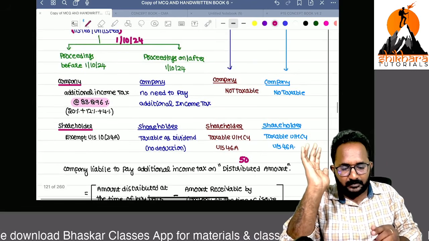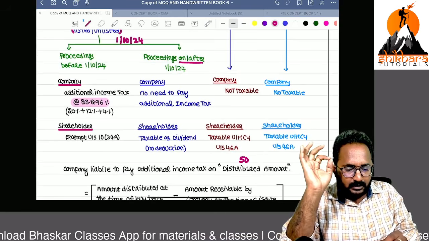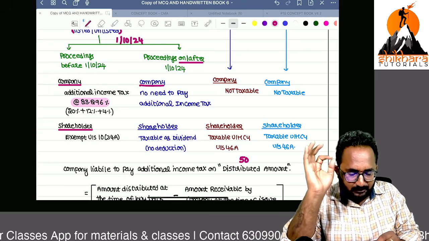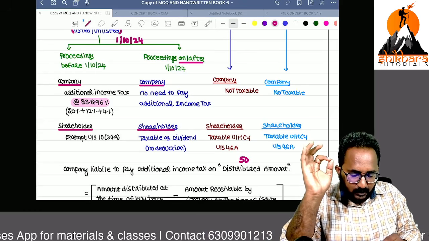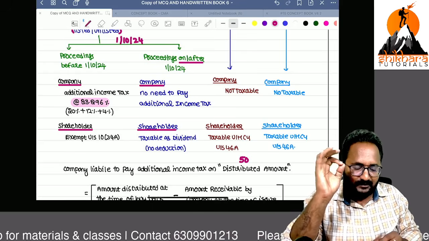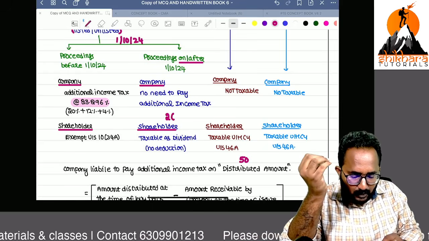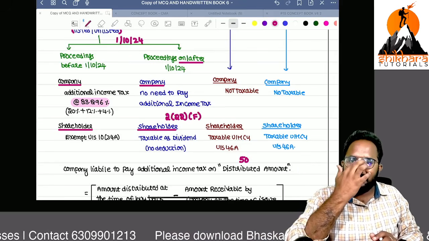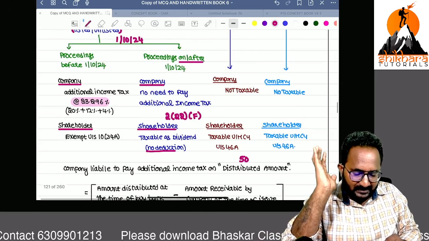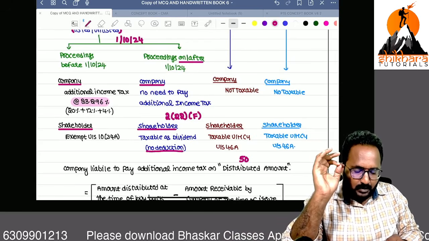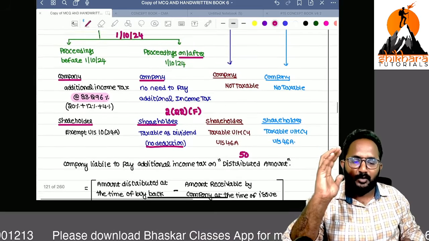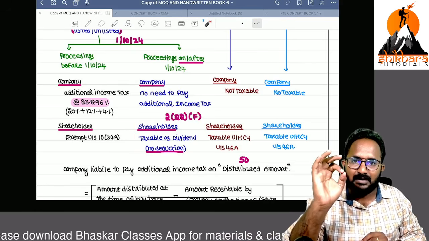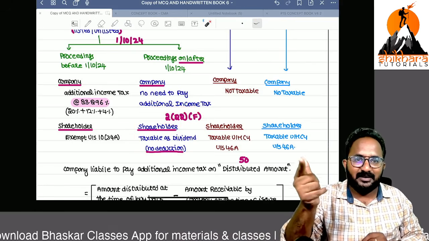What is the position on or after 1/10/2024? They made an amendment. No need to pay any tax by the company. In the hands of the shareholder, that is treated as dividend, nothing but deemed dividend under section 2(22)(f). That is directly taxable, and no deduction is available against that income. Whatever the distributed amount received by the shareholder at the time of buyback is taxed in the hands of the shareholder as deemed dividend under income from other sources.